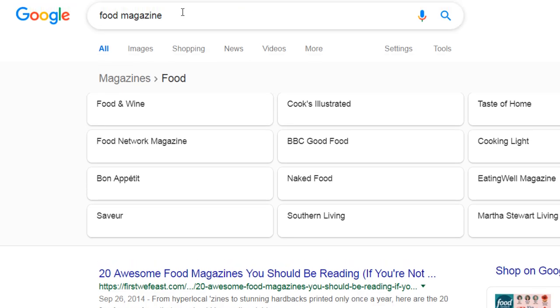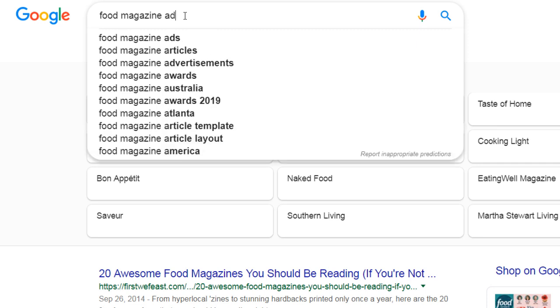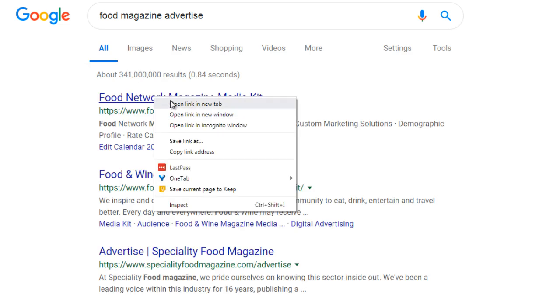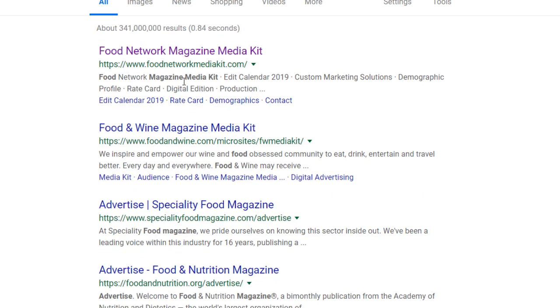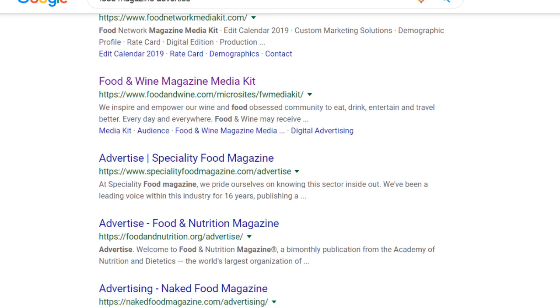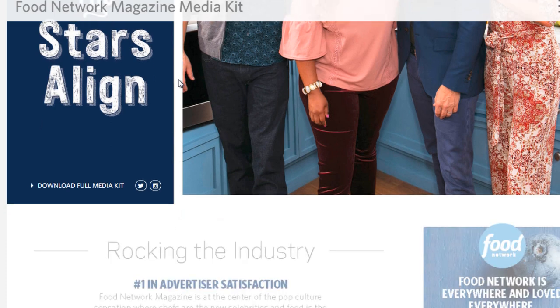So let's type in, for the sake of simplicity, food magazine, like so. And you can do food magazine advertise. So for example, the Food Network magazine media kit, the Food and Wine magazine. And bear in mind that we are not going to advertise on these networks necessarily. You can if you want to, but this will give us a better idea of the demographic.